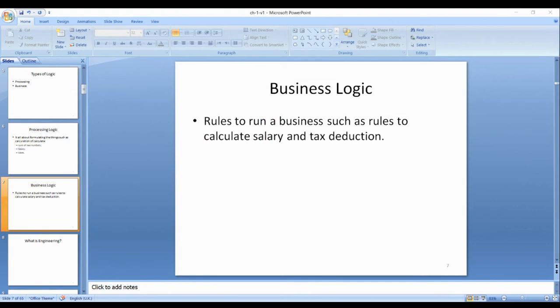Then like employee number 1, salary is 50,000. It will go to the processing logic, salary is calculated, transferred to the bank. Second employee, 40,000. It will come to the processing logic, and salary will be calculated in terms of basic pay and allowances. Maybe allowances are different for 2 employees.